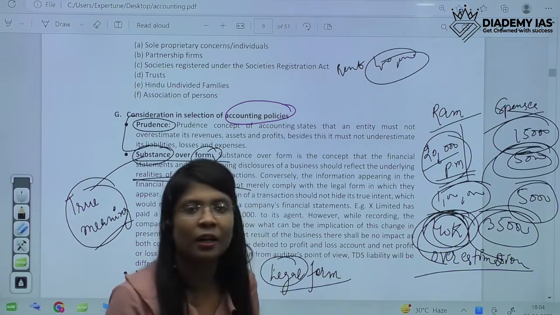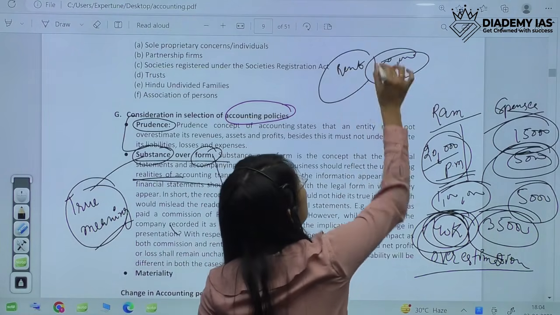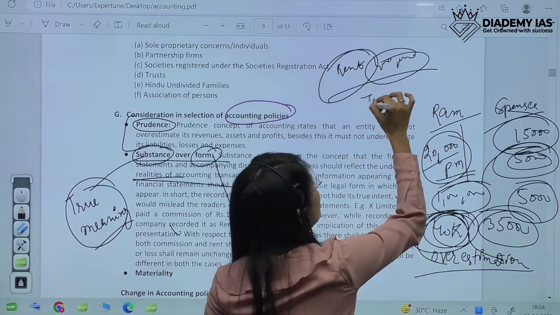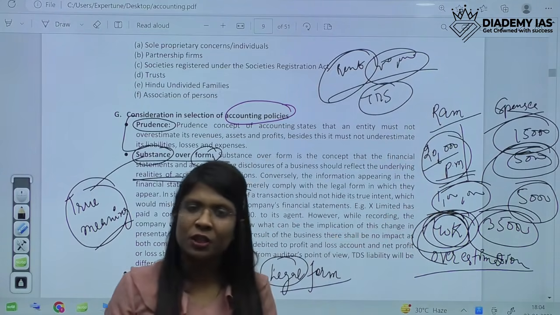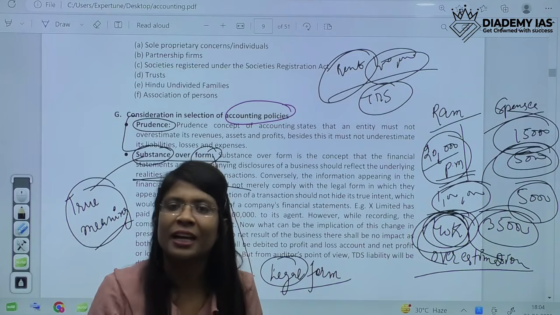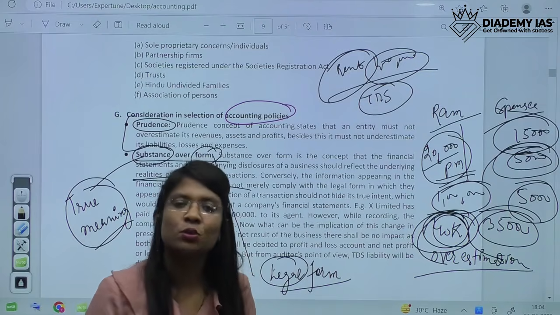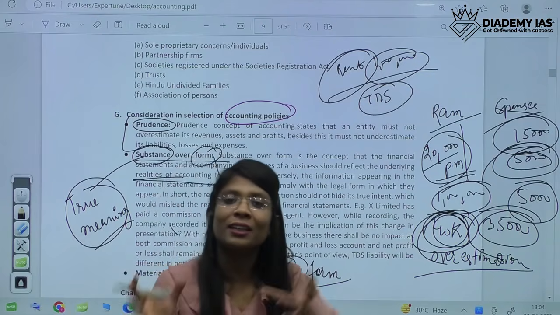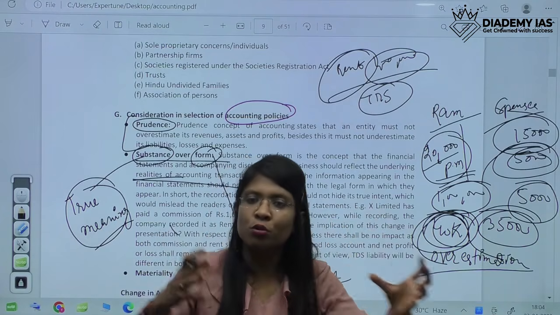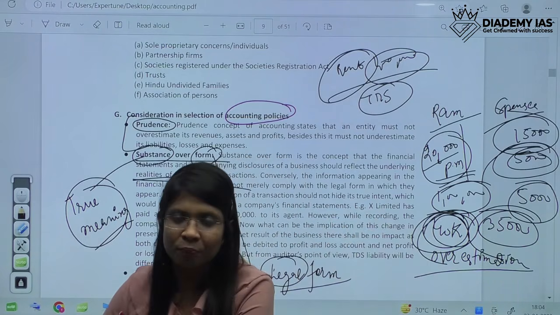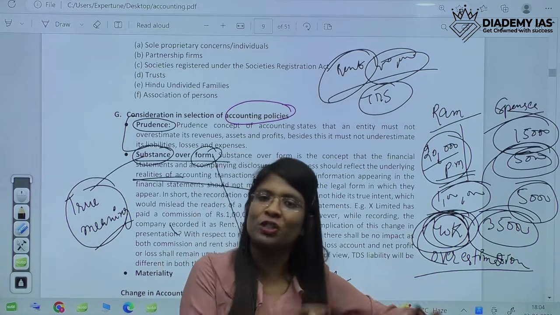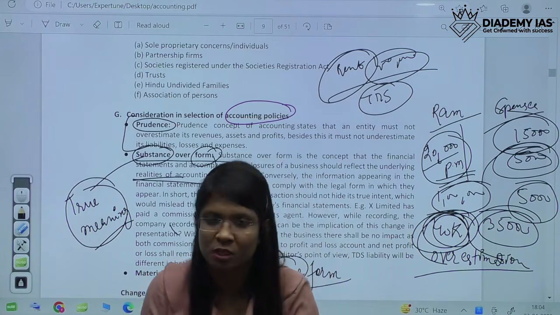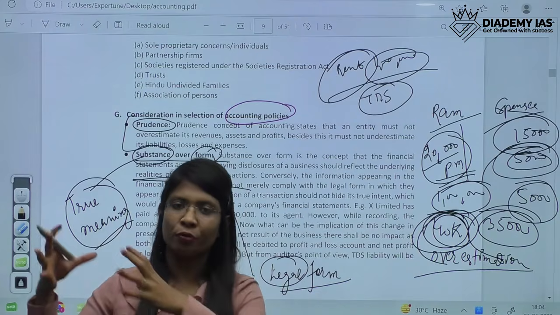And why does it have to be done? Because in rent, in 1 lakh amount, there will be no TDS liability. But if it is the case of commission, then there will be TDS liability. TDS is tax deducted at source. So this is just an example that there could be other liabilities also when you show the expense in some other name. So not just for the legal compliances, the true picture has to be shown to the users. So that is substance over form.